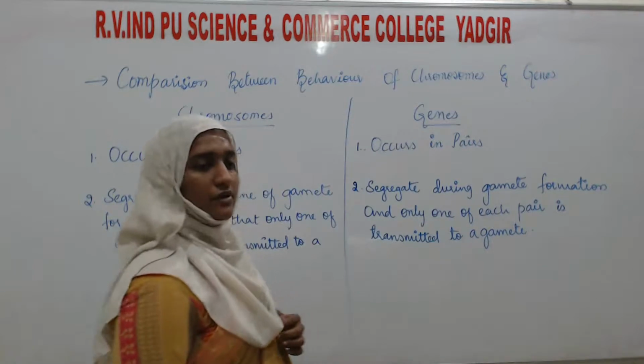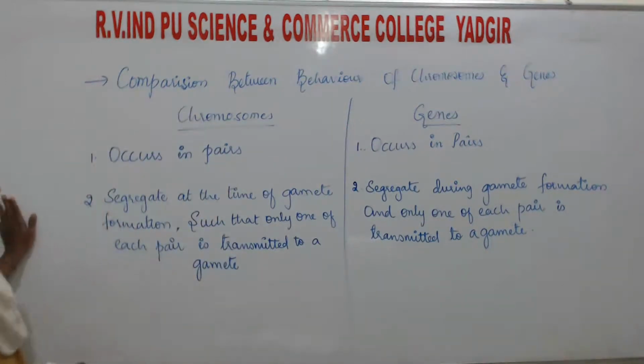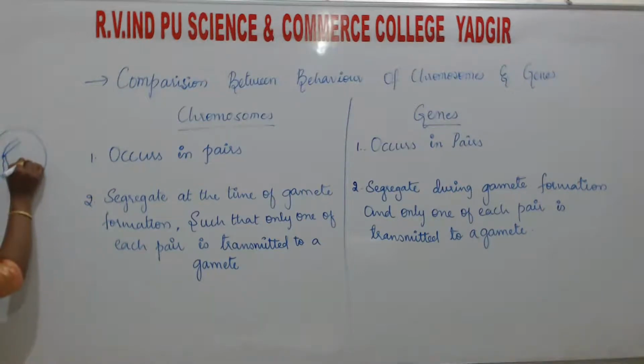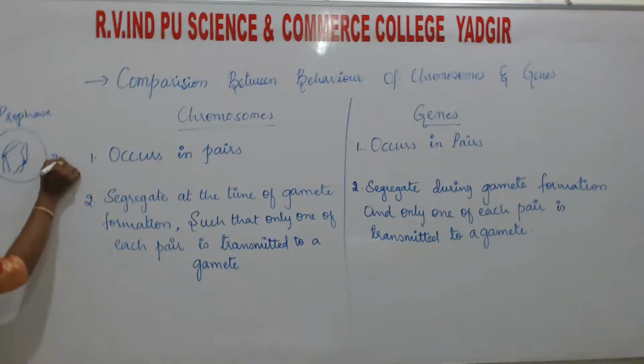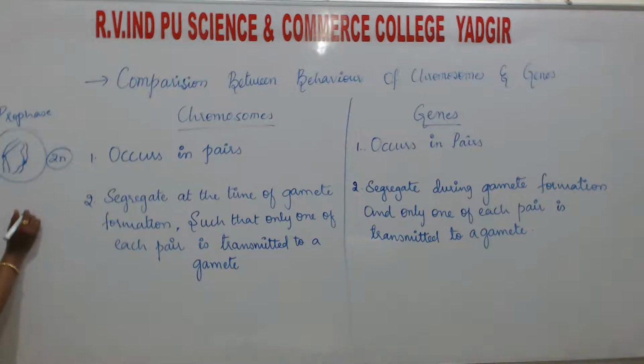Okay, so see here, this is the prophase in which the centromere will not be there, only the chromatin fibers will be there, like this. This is the prophase, and this is one of the diploid cells, which is undergoing meiosis.